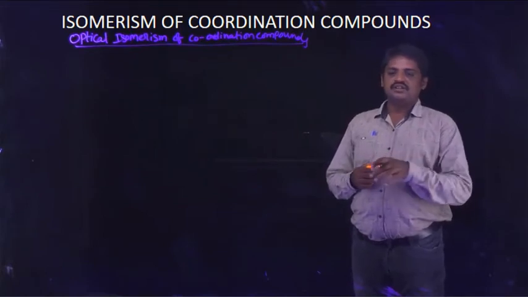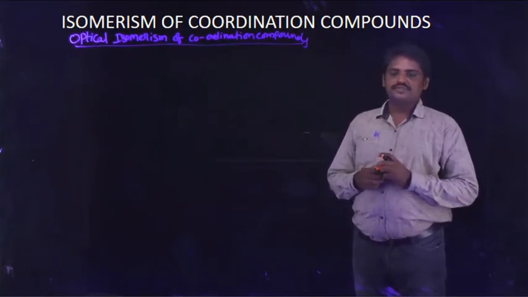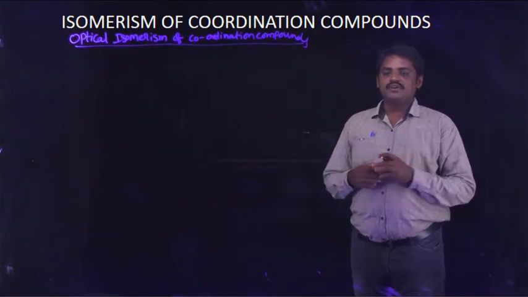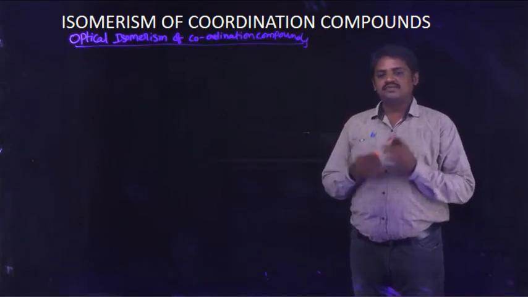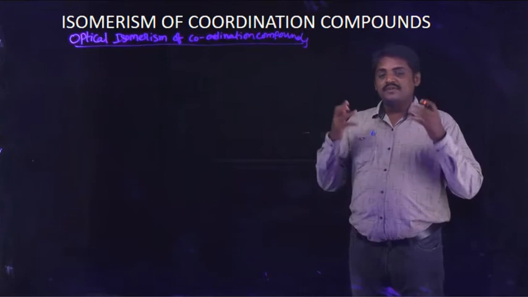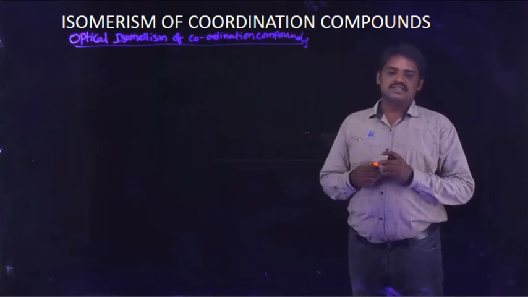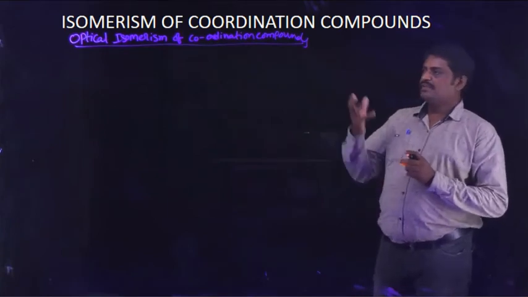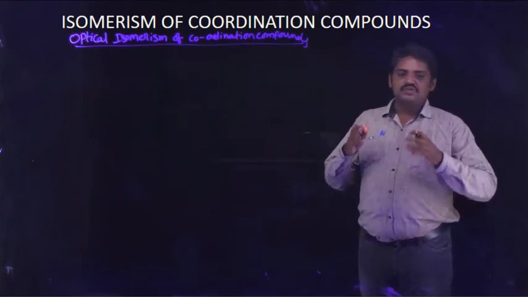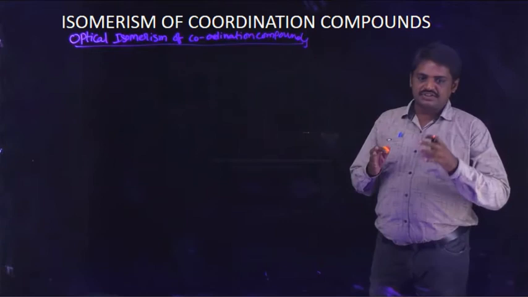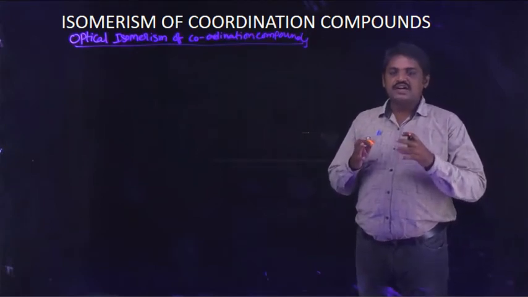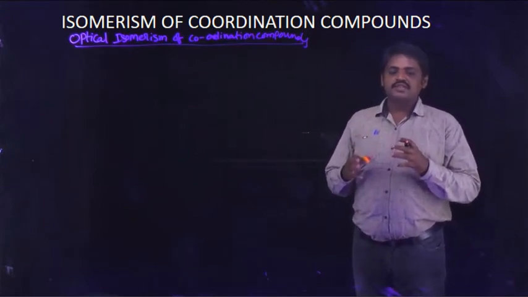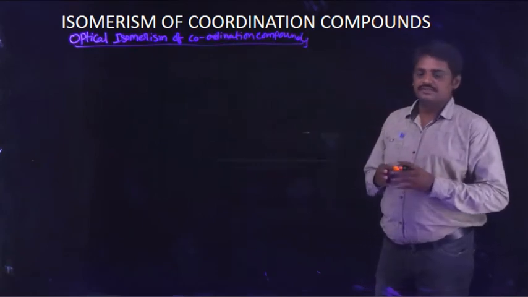But in this concept, we only need to know which type of complexes are known as optical isomers. A compound that rotates the plane polarized light is known as an optical isomer, and that process is known as optical isomerism.